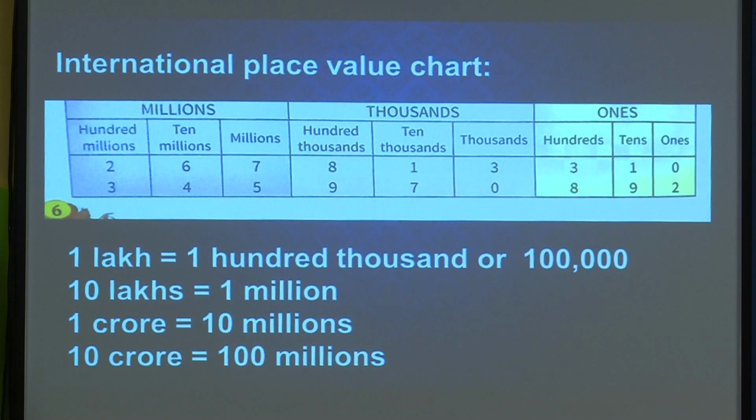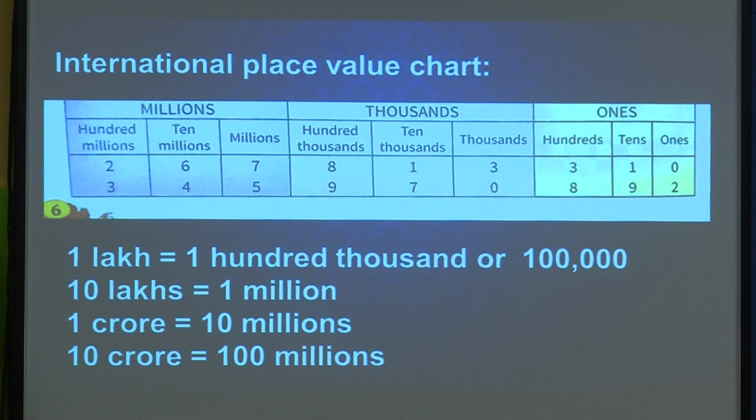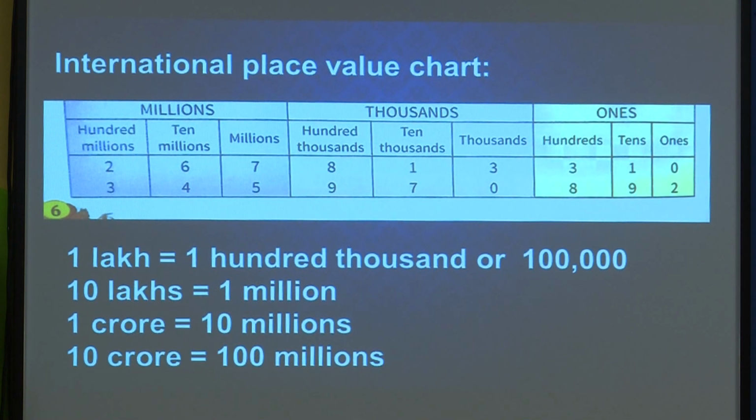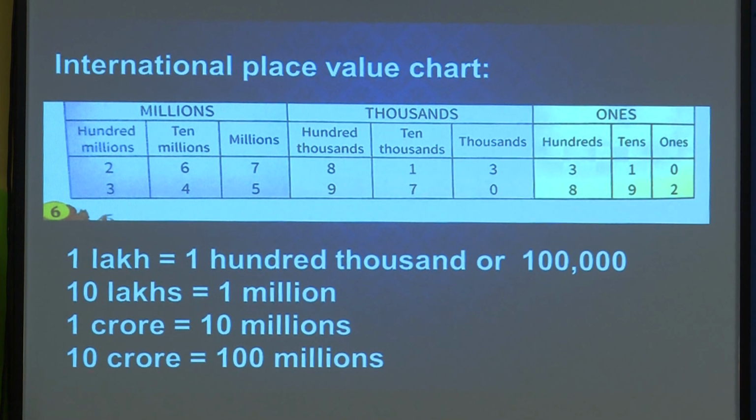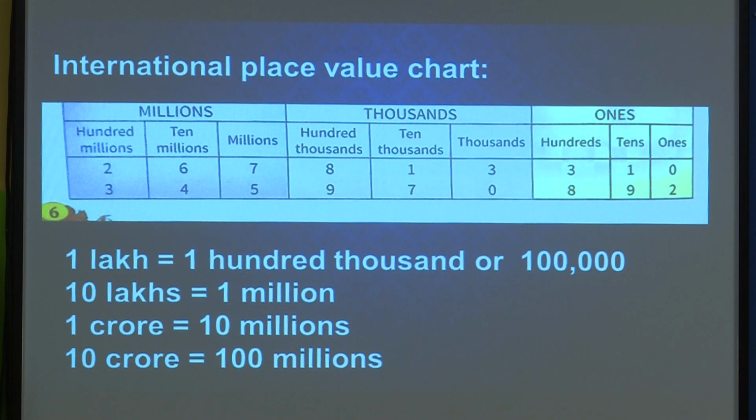How to read the first? I will read one example and show you, so you will understand. It is 267,813,310. Again I will repeat, please pay attention. 267,813,310.